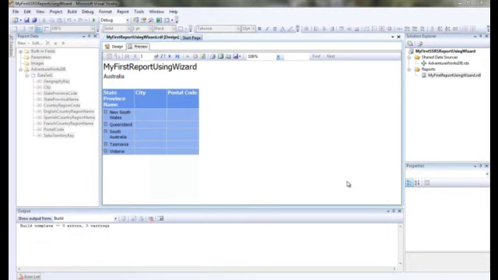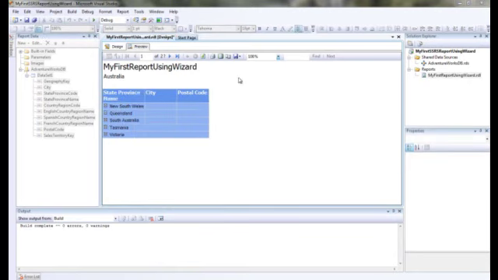Alright, welcome back guys. Let's look at the formatting of a report and the basics of a report as well. We'll just go through some of the properties and what's in Solution Explorer. We'll go through the report data tab here as well. Alright, let's get started with the formatting.